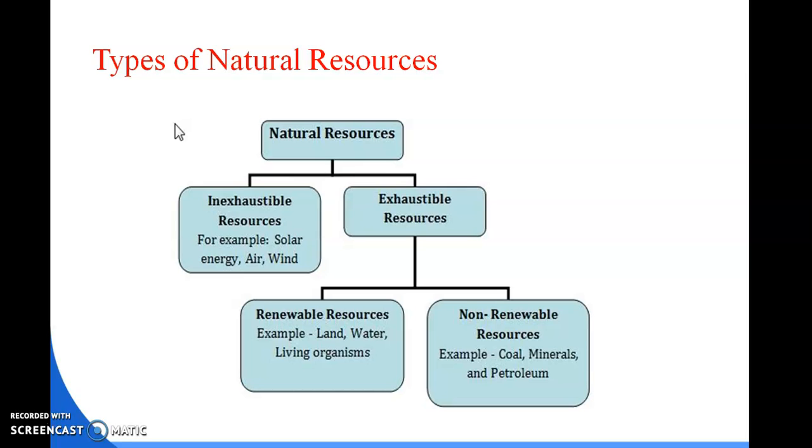For example, soil, forest, groundwater, etc. In other words, all renewable resources are replenished through natural cycles or manually. For example, oxygen in air is replenished through photosynthesis. Forest maintains itself and is also maintained manually. Similarly, fresh water is available through cycles and manually too.